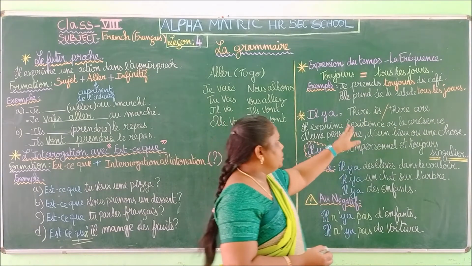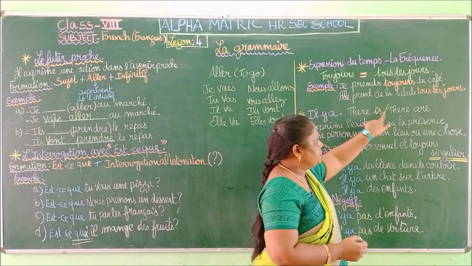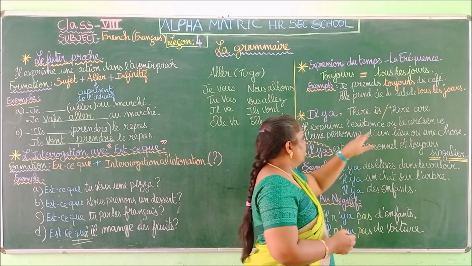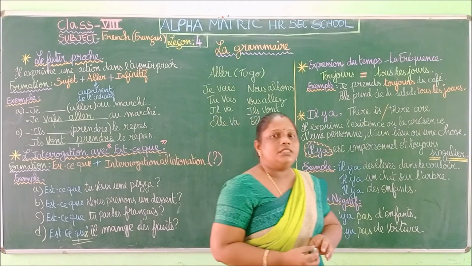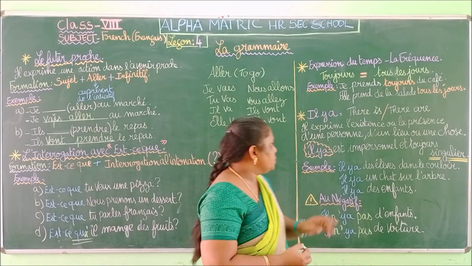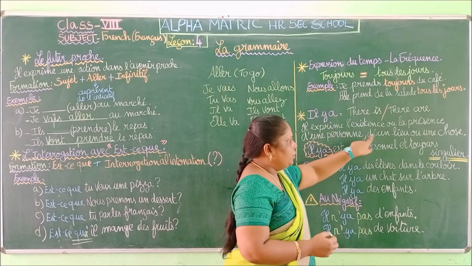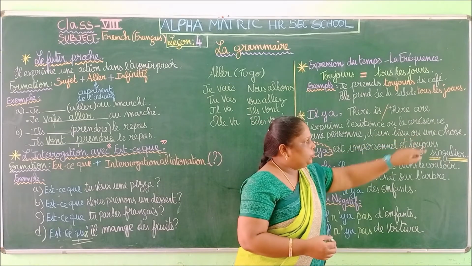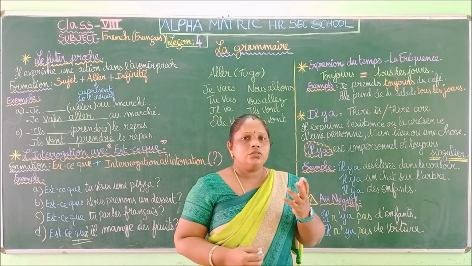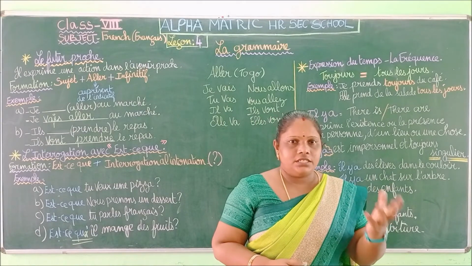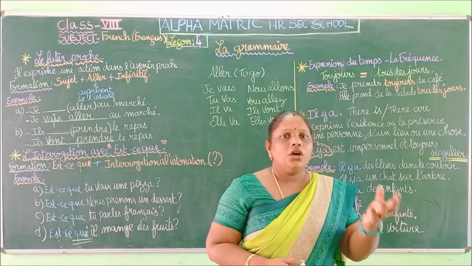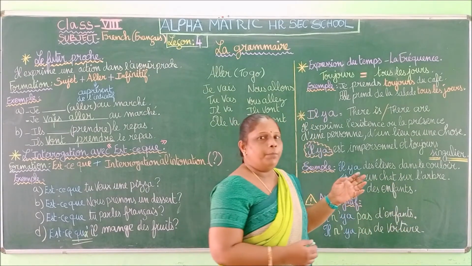So in English, "il y a" is there is or there are. Okay, so it expresses the existence of the presence of a person or a place or a thing. So you can see it is an existence of a person, of a thing or of a place.